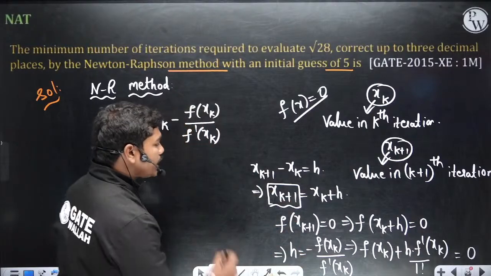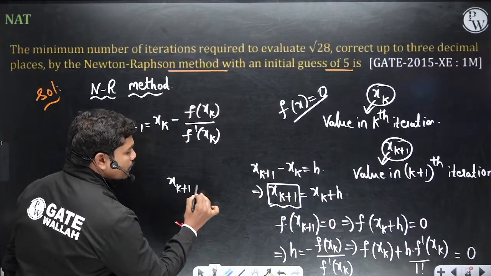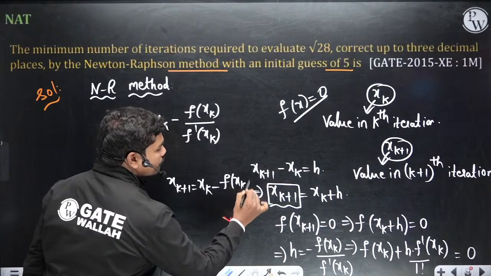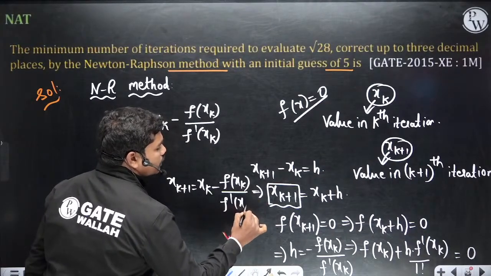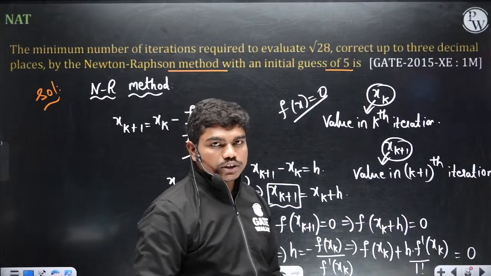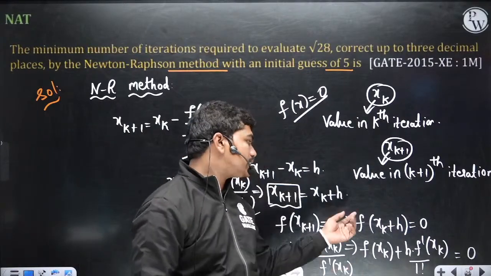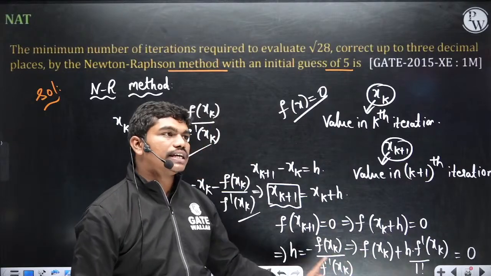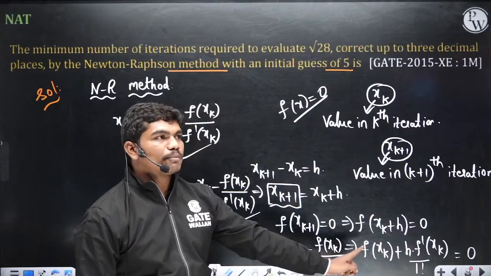So if you replace here, xk plus 1 is equal to xk plus h. What is the value of h? Minus f of xk by f dash of xk, and both are the same. So that's how it's an iteration scheme basically. If you remember the Taylor series, you can easily, within these two steps, identify that this h is f by f dash.